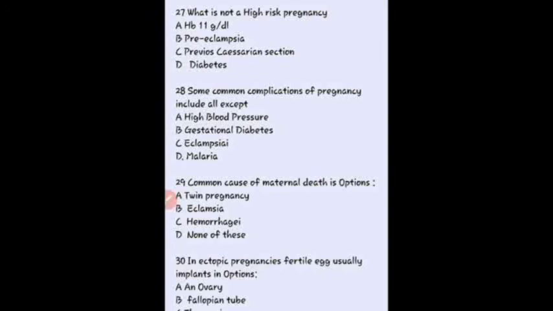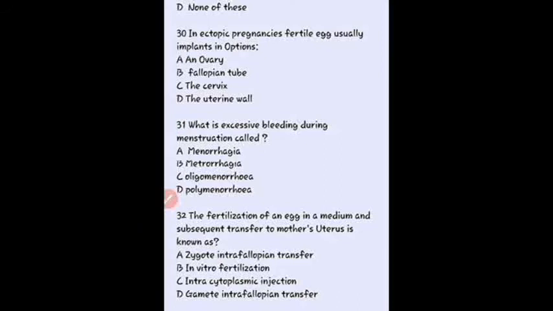Some common complications of pregnancy include all except, so here our right answer is malaria is not a complication of pregnancy. Then common cause of maternal death is, so here our right answer is hemorrhage. Okay, in pregnancy, the fertilized egg usually implants in the, so our right answer is fallopian tube. Okay, normally the fertilized egg is implanted on a layer of endometrium, but in an ectopic pregnancy it implants elsewhere than the endometrium, and the most common site is the fallopian tube.